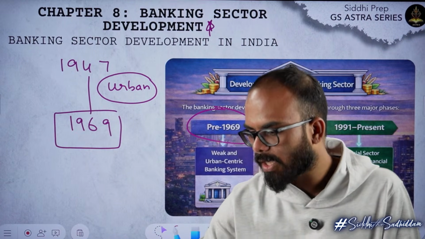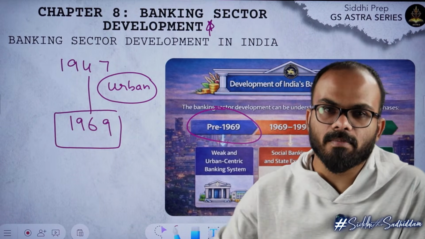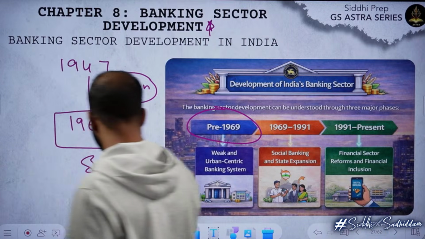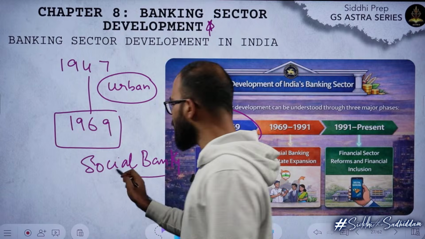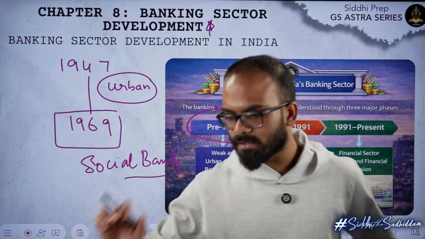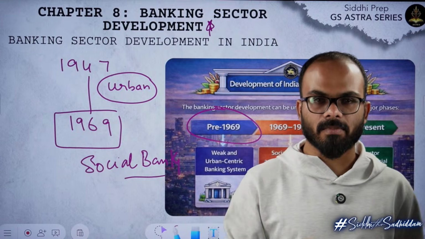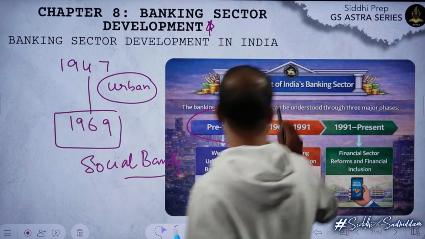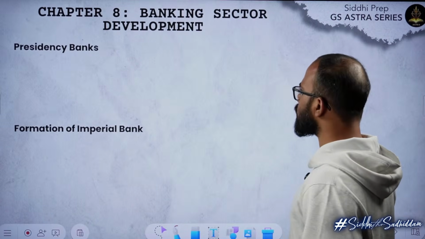So by that period of time, the government of India first came up with a program which is known as the social banking program. The first trial that they came up with is known as the social banking program, and as a part of it, they said all banks should work under it. To be very honest, the program's name is social control banking. Social control banking happened in the year 1967. This is already there in your notes, right?